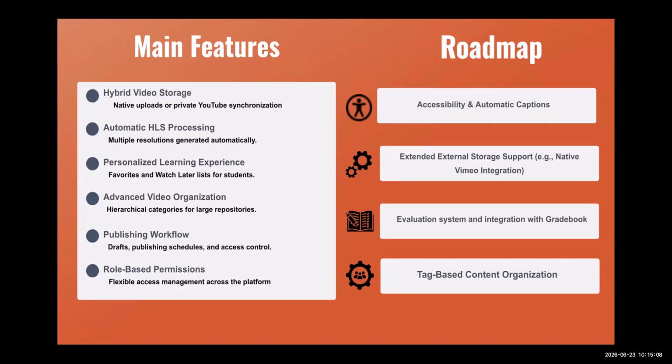We also have the option to create categories, because maybe we have different videos that share the same category. We could create those categories and afterwards it will be much easier to manage them all. We also have a publishing workflow because right now we need to use the Sakai integration. We will need to set the different due dates or maybe the starting points.